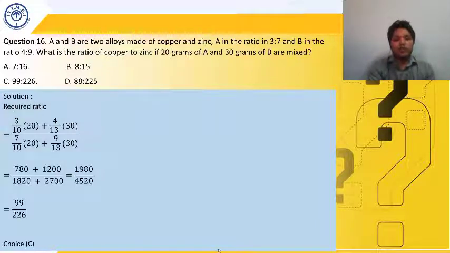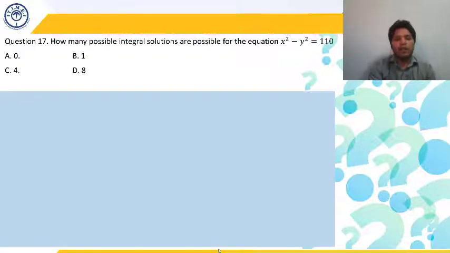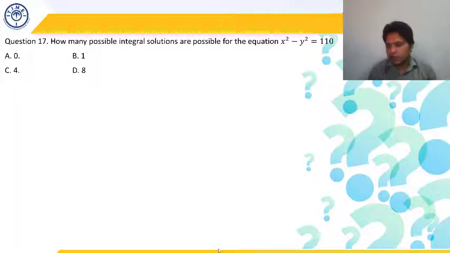Okay, so let's move on to the next question. Question number 17. Again, take 30 seconds. Just get an idea what has to be done in this question. Then I'll be solving it for you.